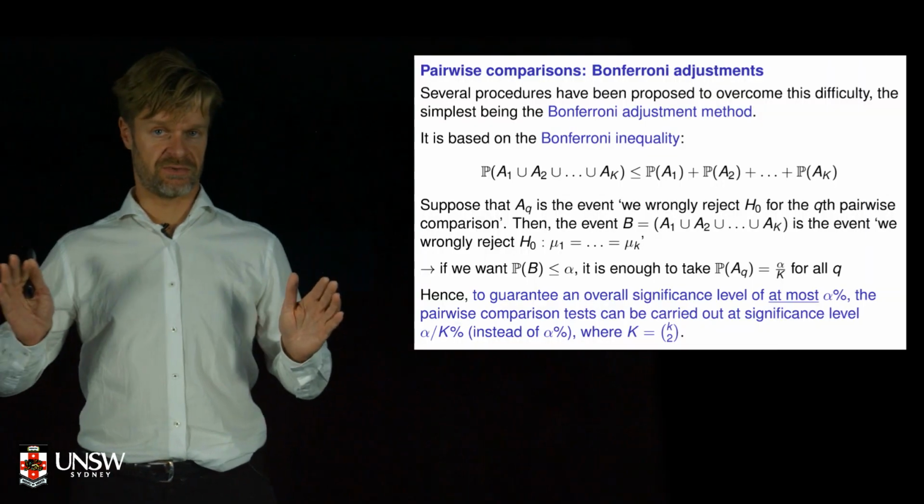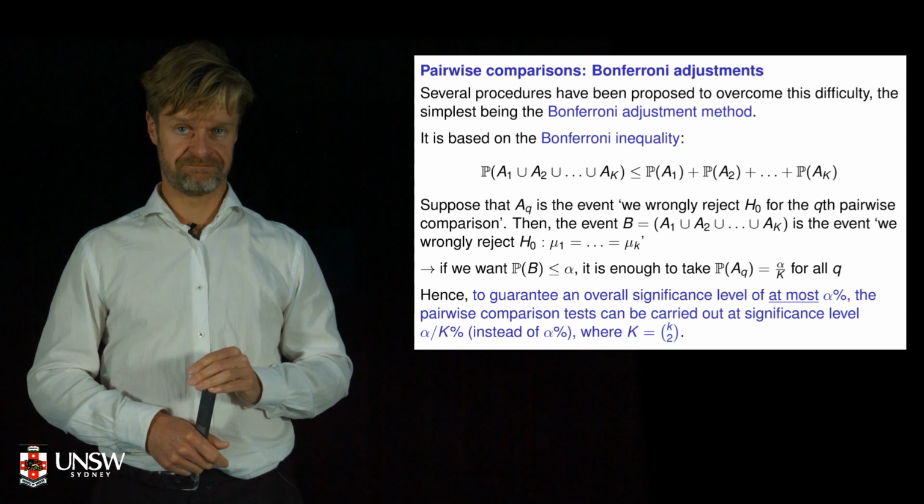Okay, now there are different ways to do it. Probably one of the better ones is to use Tukey's HSD, honestly significant differences. But we're not going to talk about that one in this course, because we'll talk about something that's simpler to explain mathematically. The simplest way to do it is to use the Bonferroni inequality.